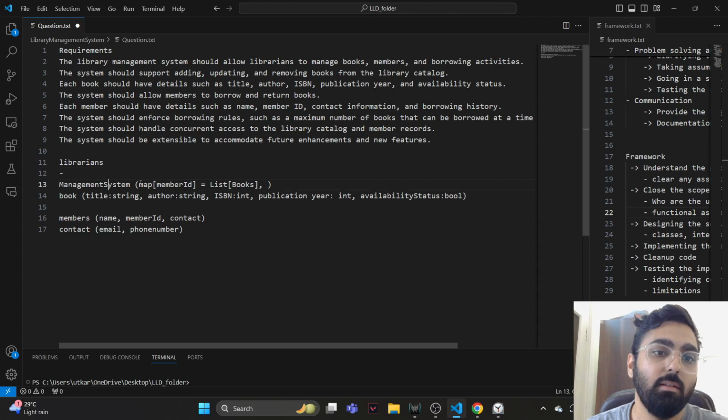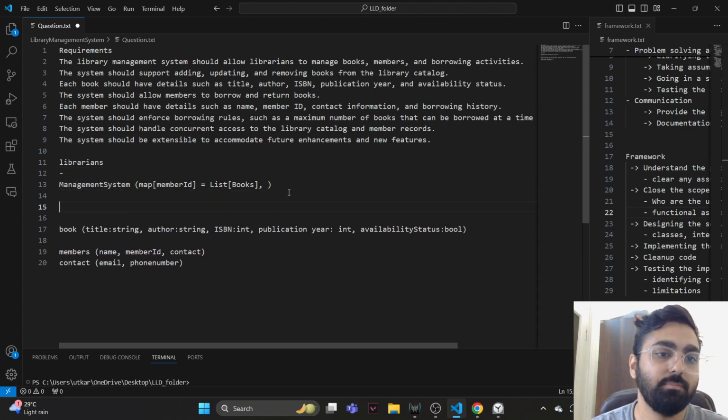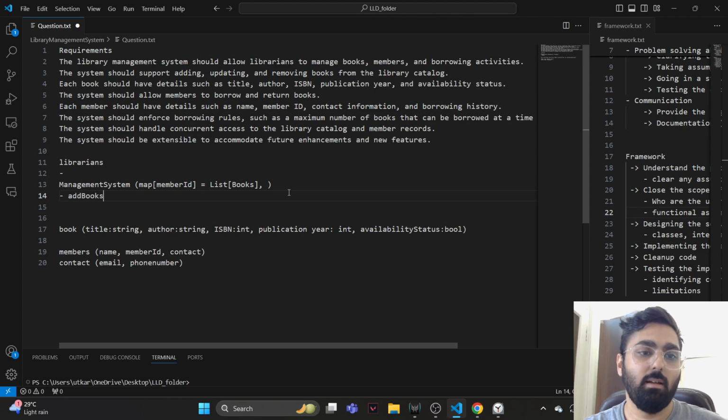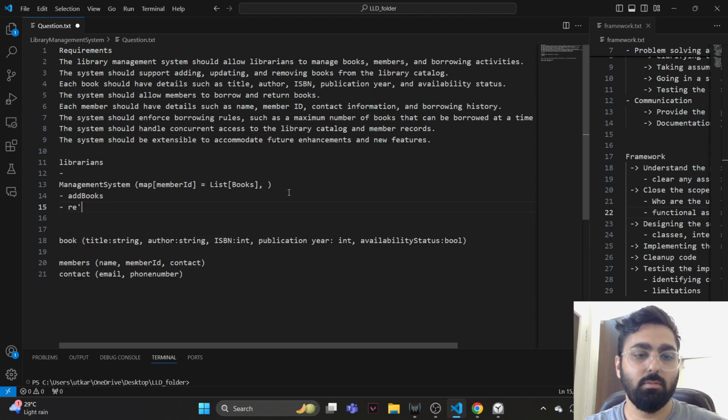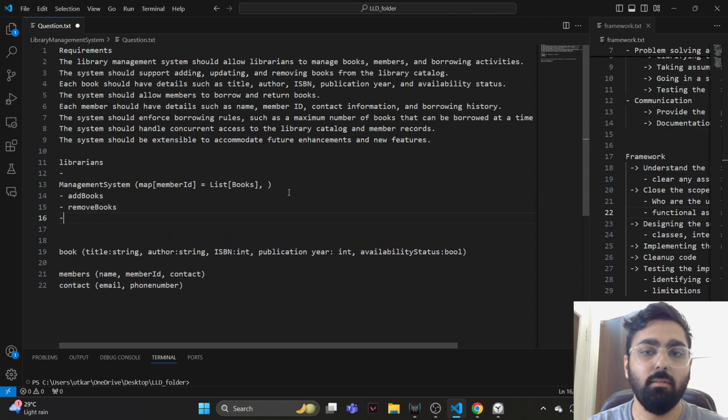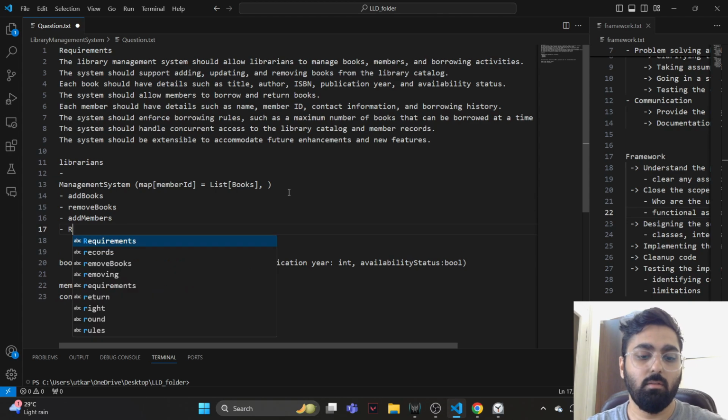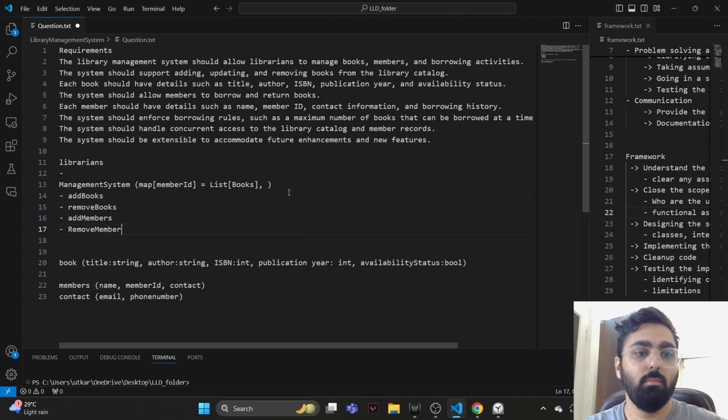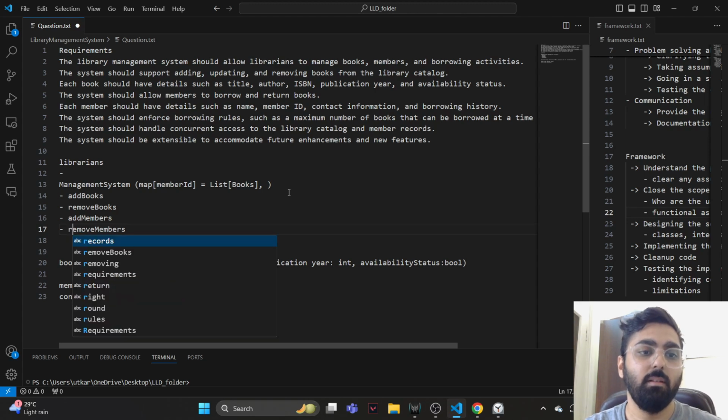Allow librarians to manage books. It probably means we can add books, remove books, add members, and probably remove members, right?